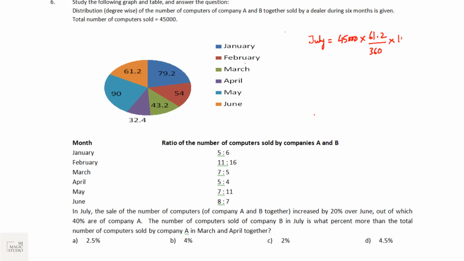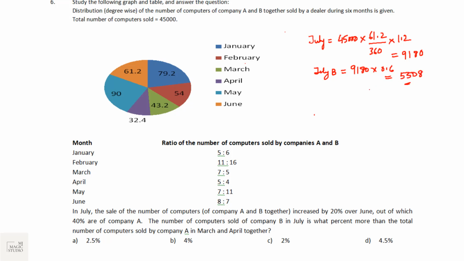And if I multiply this by the growth 1.2, I'll get 9180 computers sold in July. Number of computers sold by company B in July: 40% is by A, that means 9180 into 60% is by B. 9180 into 60% will give you 5508.